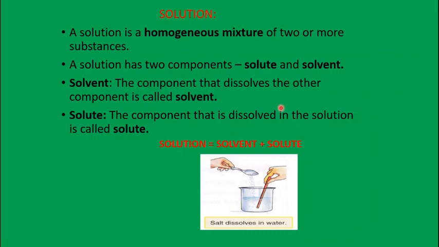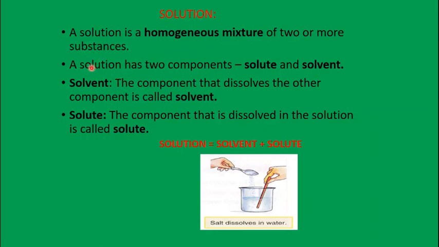Now we can see the next one, that is, what is a solution? I showed you in the beginning that when you take salt and dissolve it in water, it forms a homogeneous mixture. It forms a uniform layer and doesn't form two distinct layers. That kind of homogeneous mixture of two or more substances is known as a solution. A solution is a homogeneous mixture of two or more substances.